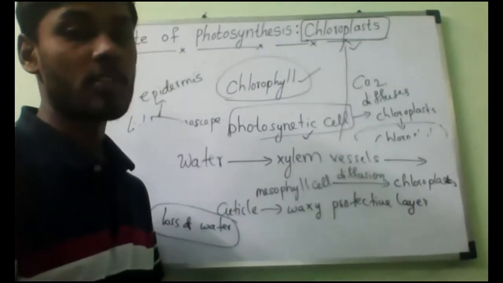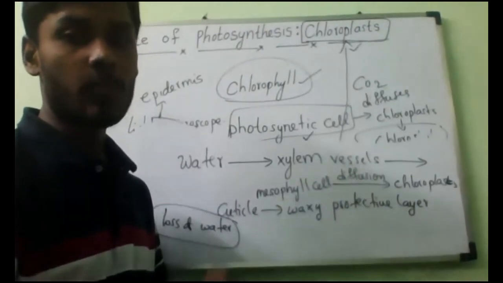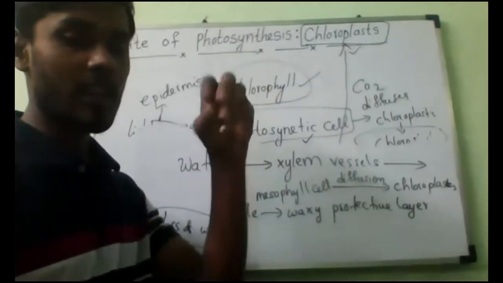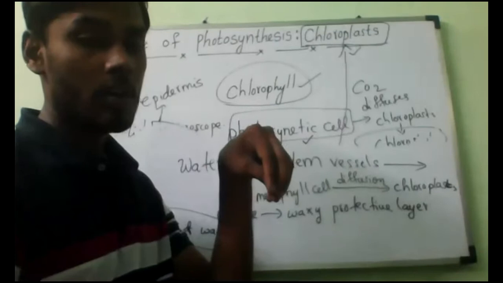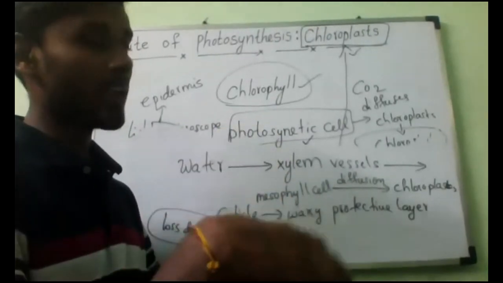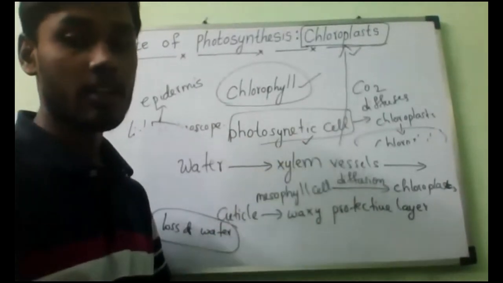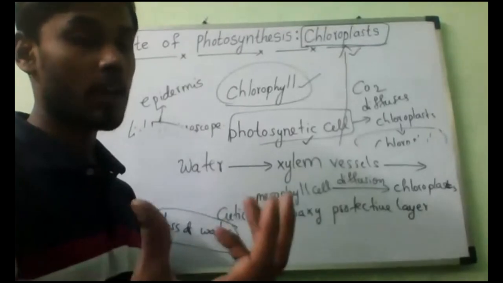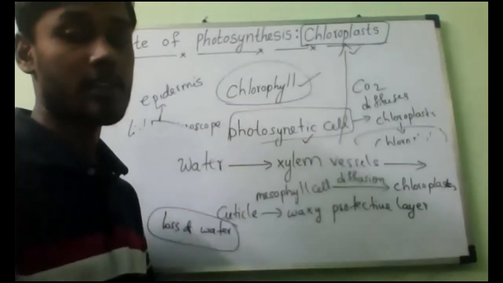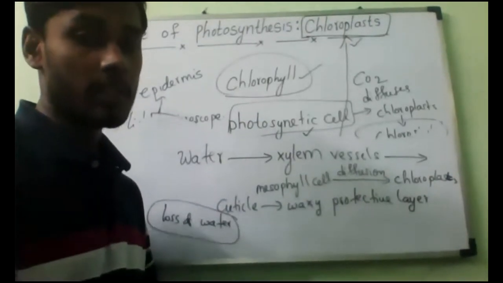What is the use of a sponge? Have you seen a sponge? A sponge always contains holes in the middle, yes or no? A sponge is always filled with air. If you are not making it wet, it is always filled with air, meaning air is stored inside. Like that, the spongy layer also contains air spaces. So that air can store the carbon dioxide, whatever gases enter can be stored.